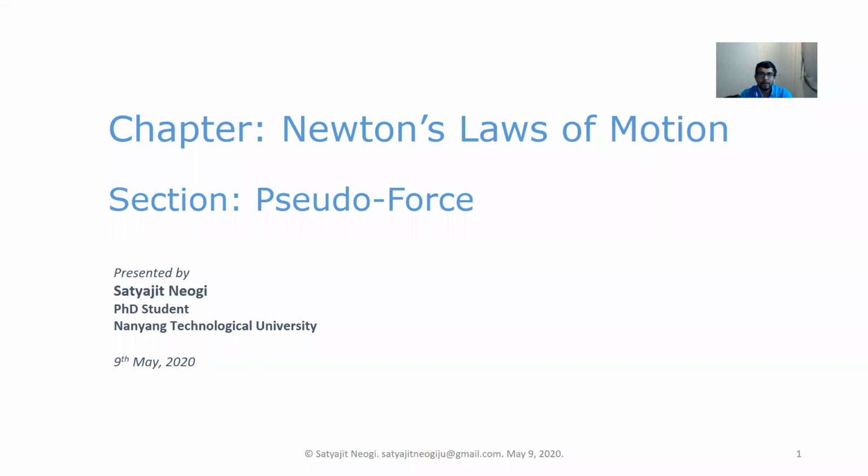So today we are going to cover the topic pseudo force, which is part of your Newton's laws of motion chapter, which is part of your, I think, 11th standard curriculum. I chose this topic because I think many students find it difficult to understand the concepts of pseudo force. Where is it applied? How to tackle it? How to draw free body diagrams with a pseudo force, and where you should be drawing them,